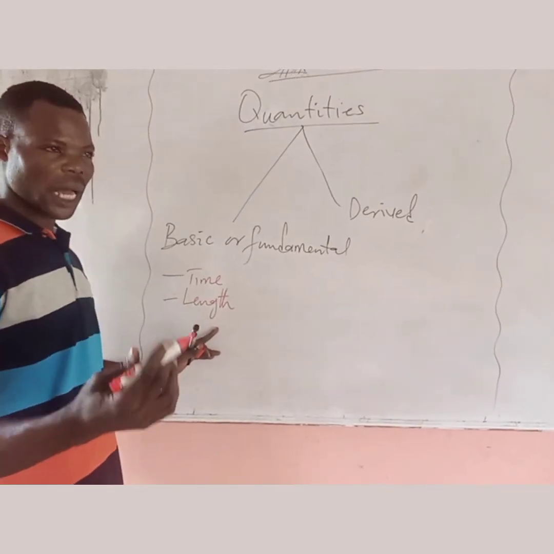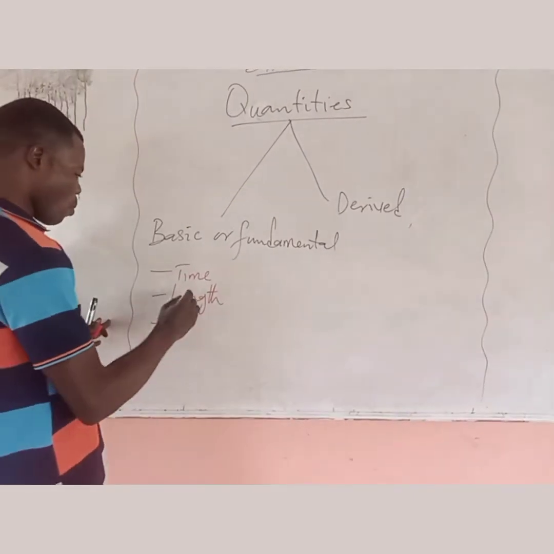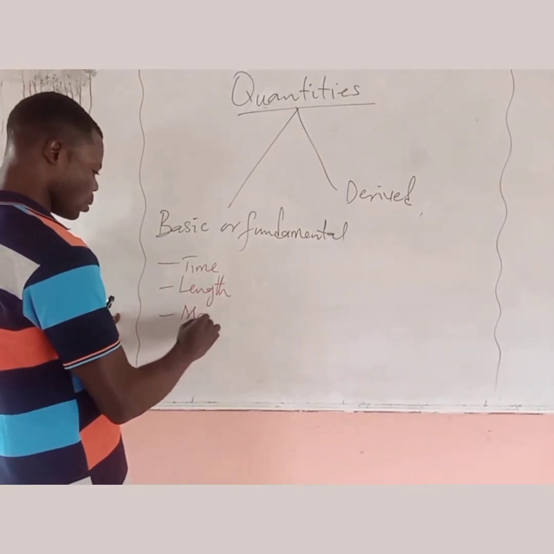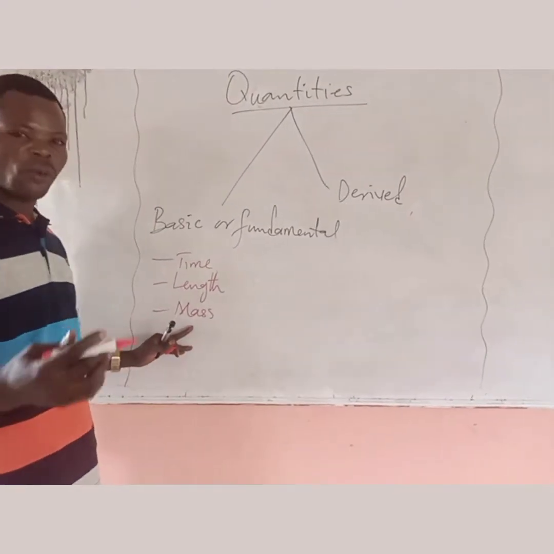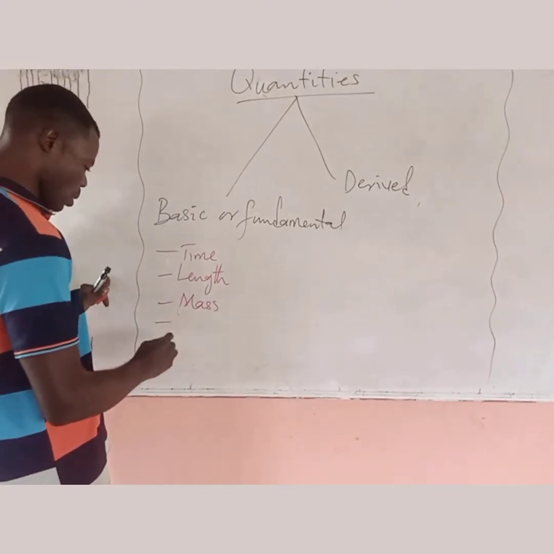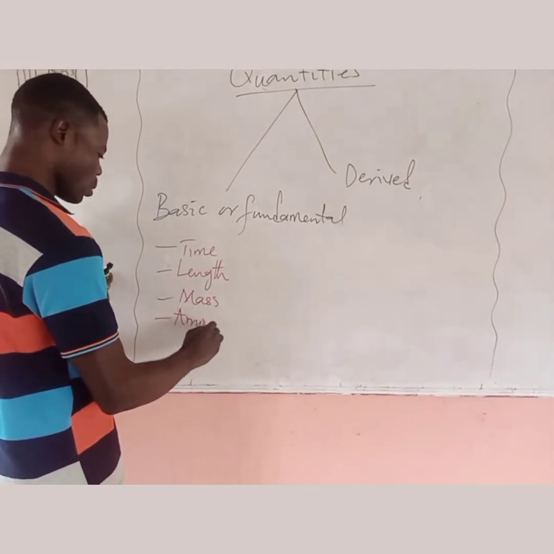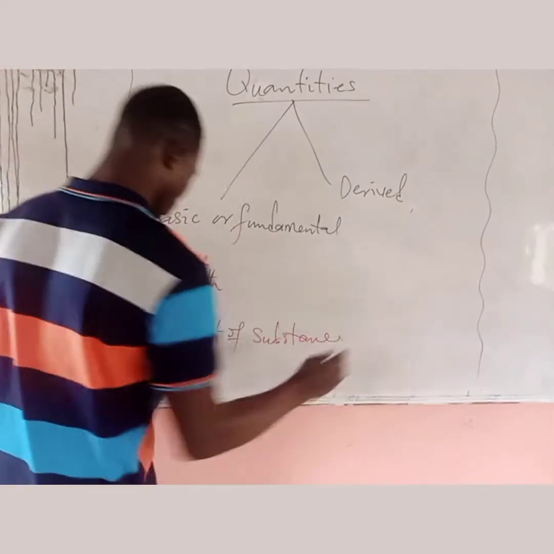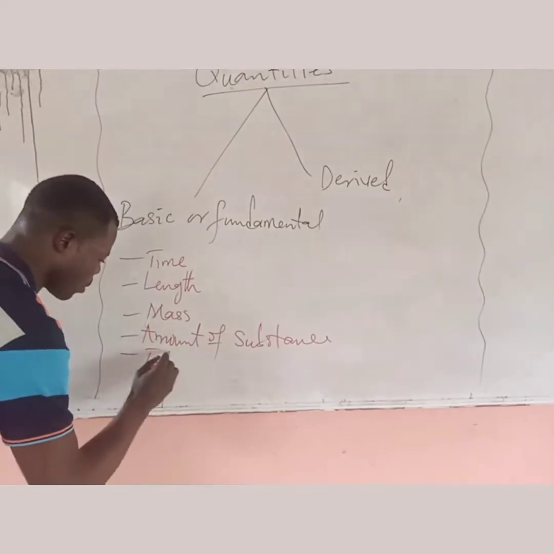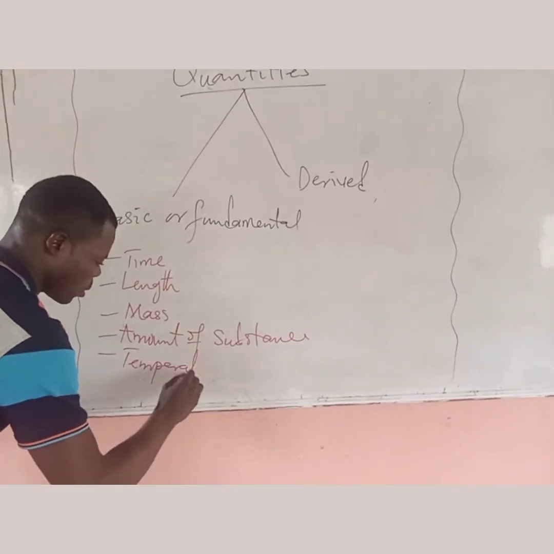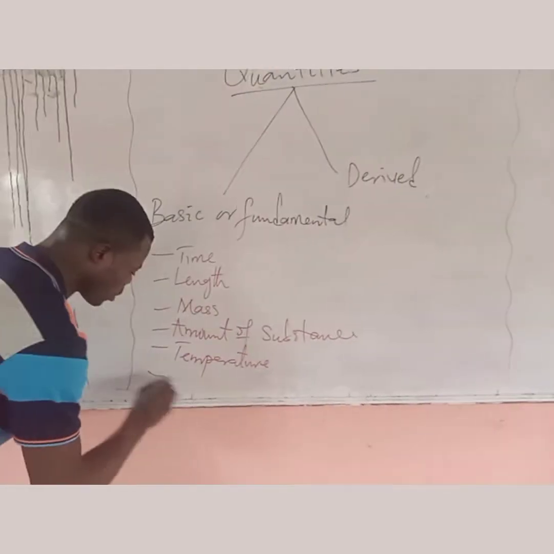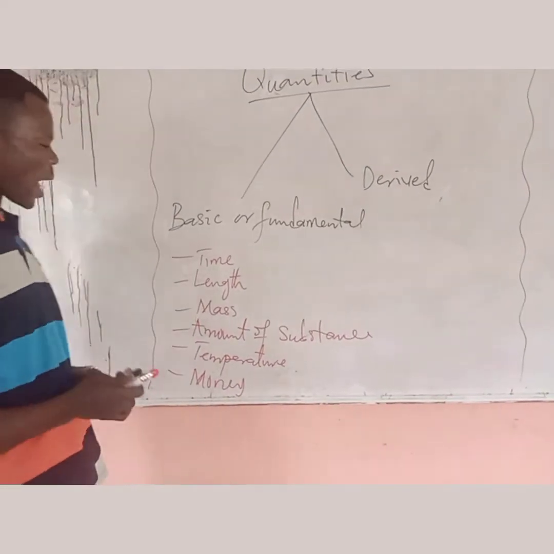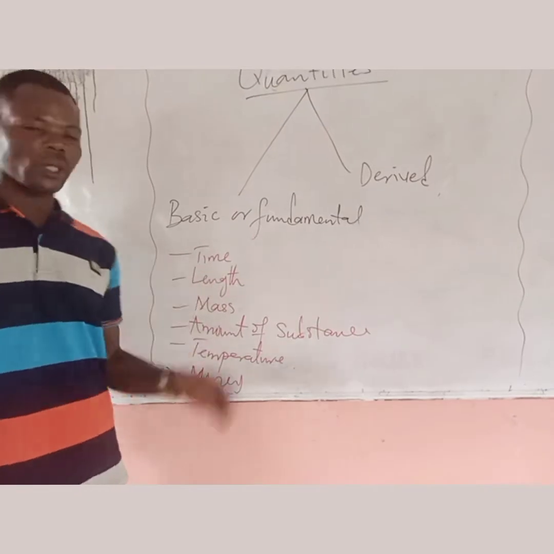Length is a basic quantity. We have mass, which is also a fundamental quantity. We also have amount of substance, temperature, and of course money, etc. These are examples of fundamental quantities.